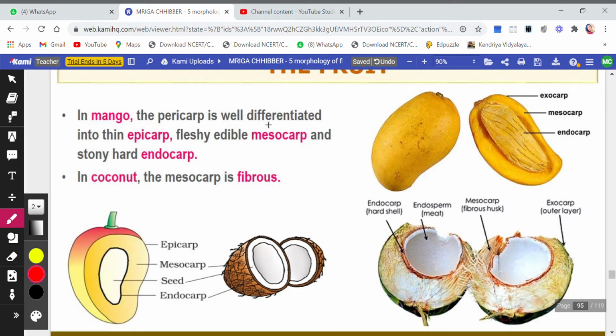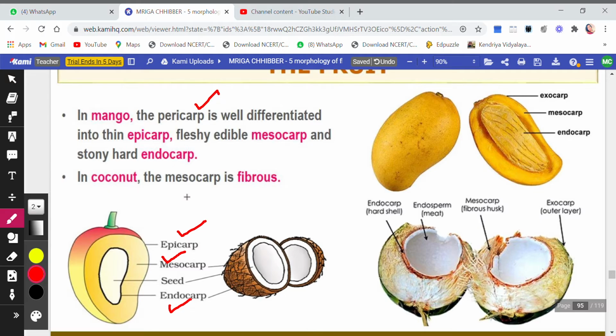In mango, the pericarp is well differentiated into the thin epicarp. This is quite thin. Then the fleshy edible part which you eat in mango, this is the mesocarp, and the stony hard part is the endocarp. Right? So these are the three parts of the wall of mango, which is the pericarp.